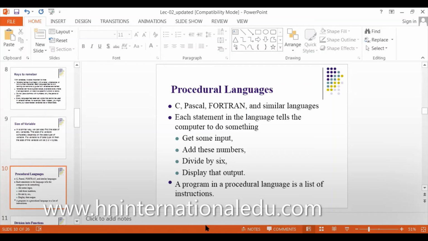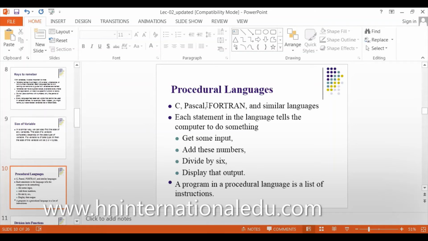Each statement in the language tells... Yes, Najwa? Yes, nothing. I was just saying yes. Okay. Please do let me know. So it's just these three which are similar ones? Yeah.